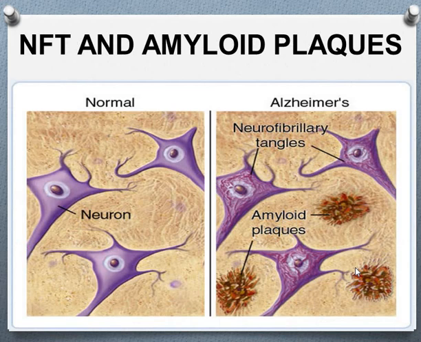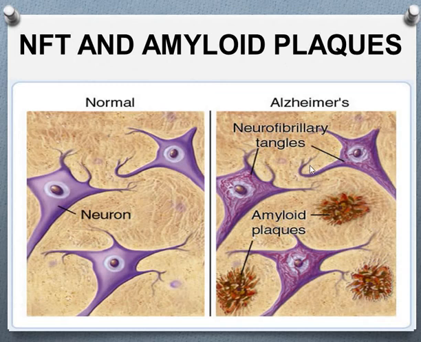See this picture, the normal brain, where these are the neurons in the brain. See, between these two neurons there is a gap. So if some neurotransmitter is secreted from this neuron, it can easily go to the next neuron. But during Alzheimer's disease, see the formation of the neurofibrillary tangle as well as the amyloid plaque.